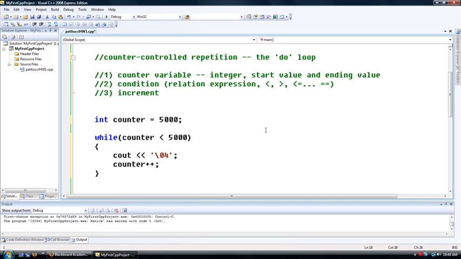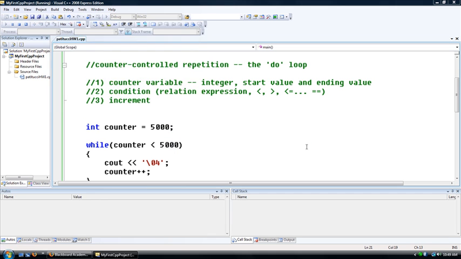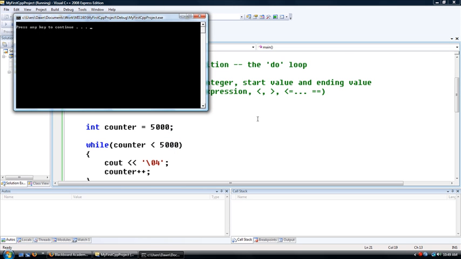How many times do you think this loop is going to run? I start at 5,000 and I'm saying while counter is less than 5,000, run this loop, run the body. So our relational expression here is going to evaluate to false. 5,000 less than 5,000, that's false. 5,000 equals 5,000, but 5,000 is not less than 5,000. So this expression evaluates to false, so my loop will not run at all. Let me just prove a point here and run the program. See, I did not get a single diamond.